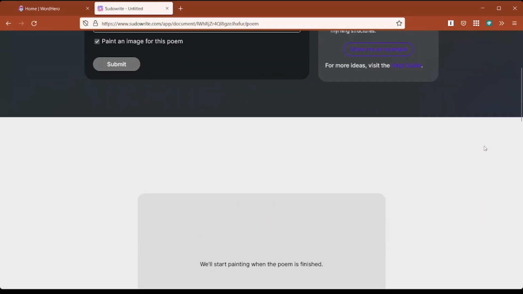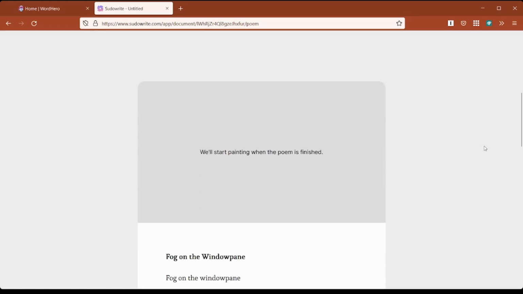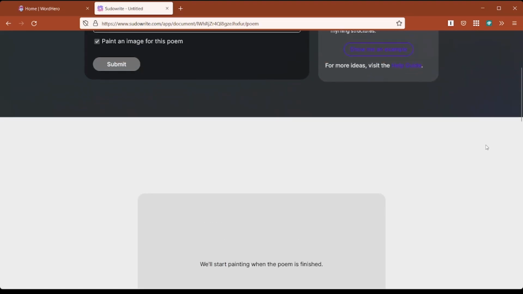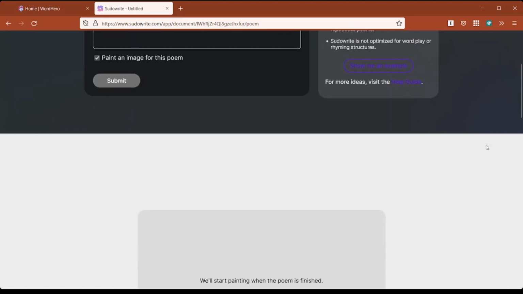Okay, and that's true, by the way, with Wordhero. Wordhero may create something that's completely lame, and it's like, well, I don't really like that. Fog on the window pane. Well, there's an interesting place to start. Let's go with that, shall we?